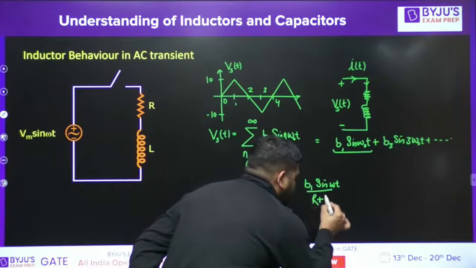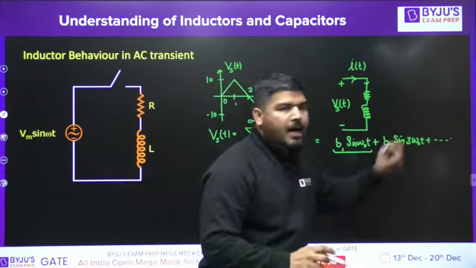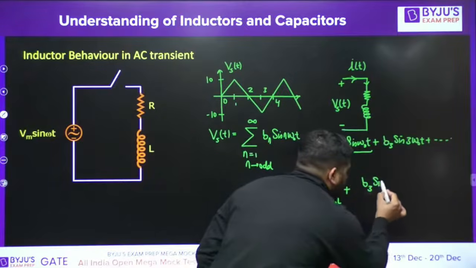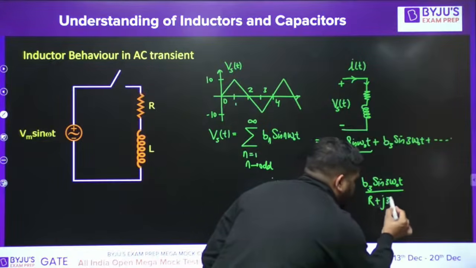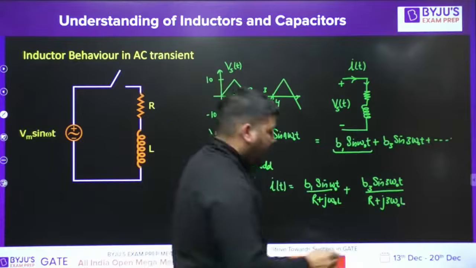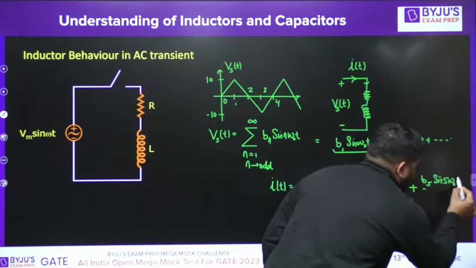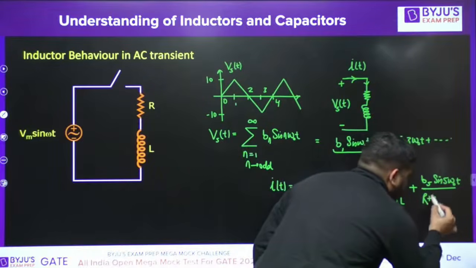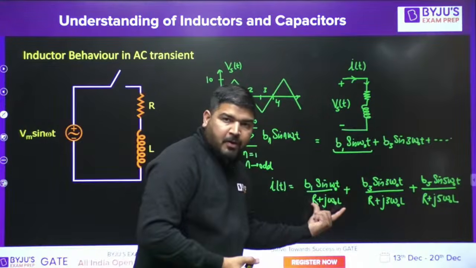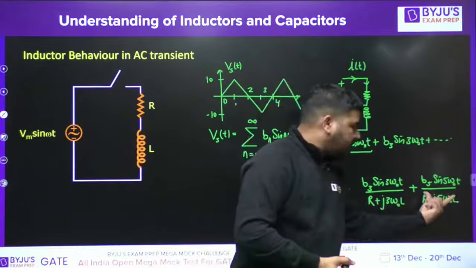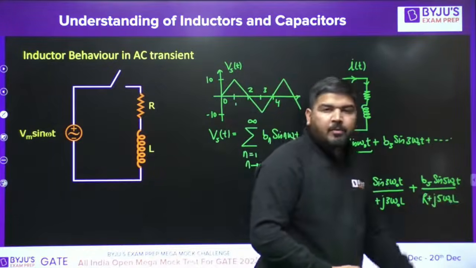Due to the fundamental component, the current will be B1 sin(omega naught t) divided by R plus j omega naught L. The current due to the third harmonic will be B3 sin(3 omega naught t) divided by R plus j 3 omega naught L. The current due to the fifth harmonic will be B5 sin(5 omega naught t) divided by R plus j 5 omega naught L. You can see that each current is individually periodic. Fundamental component is periodic, third harmonic component is periodic, fifth harmonic component is periodic.